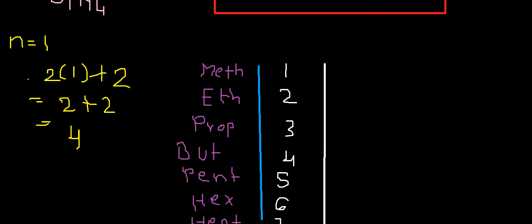Remember that for alkanes the suffix used is "ane." So you can see ethane, which has two carbon atoms.